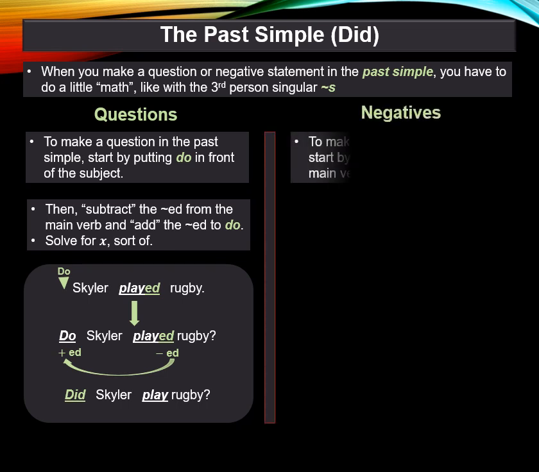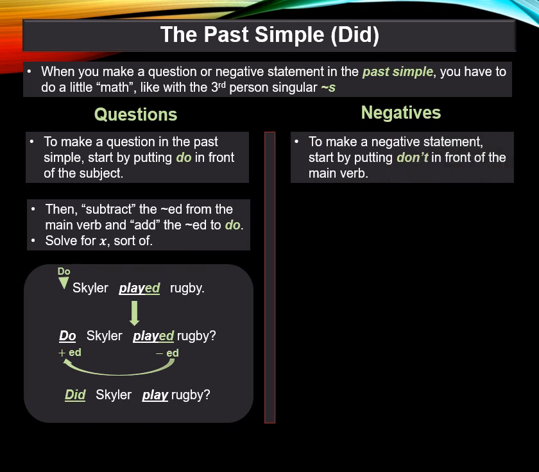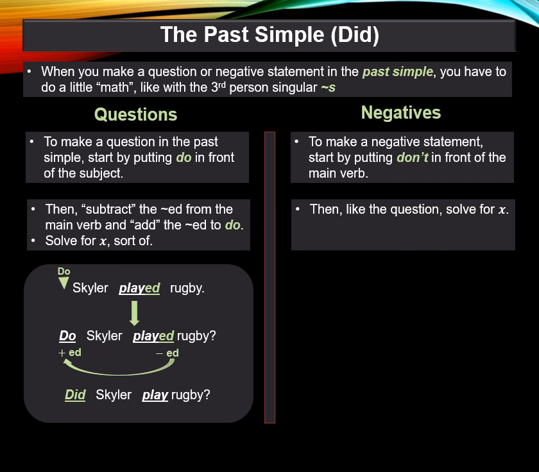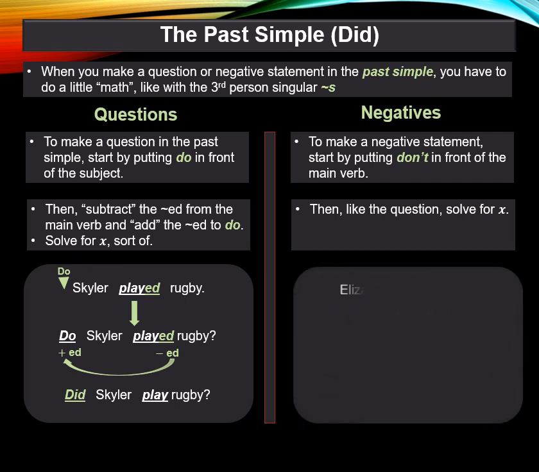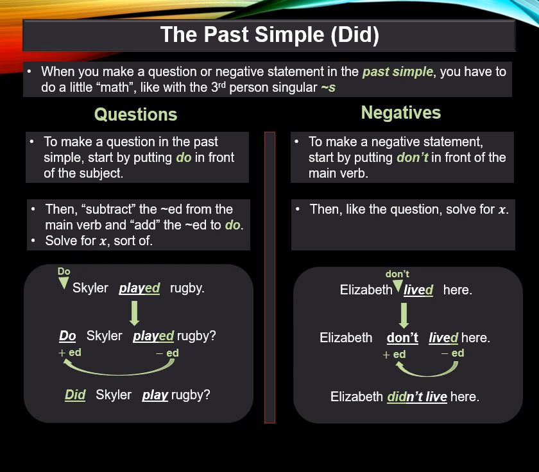And for a negative statement, same thing. Start by putting don't in front of the main verb. Then, like the question, solve for X. Elizabeth lived here. Drop in don't. Then move the ed. Elizabeth didn't live here. That's do, does, and did.